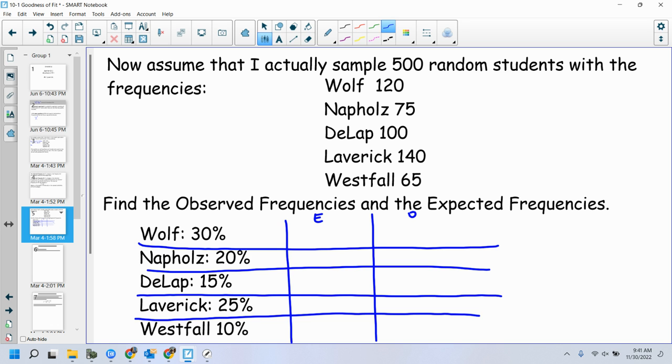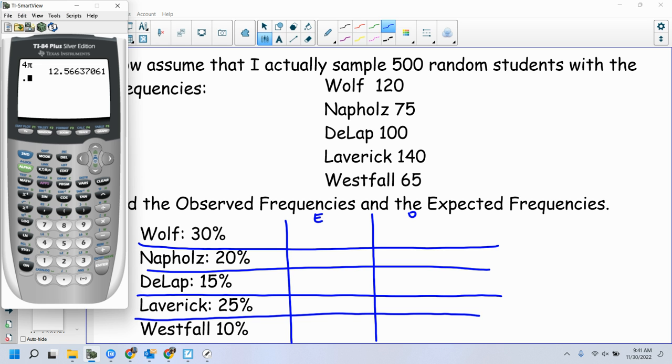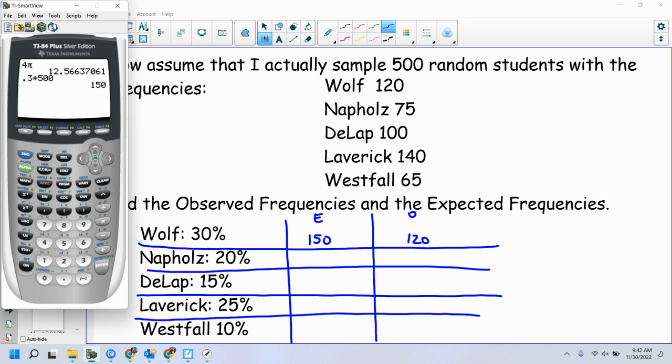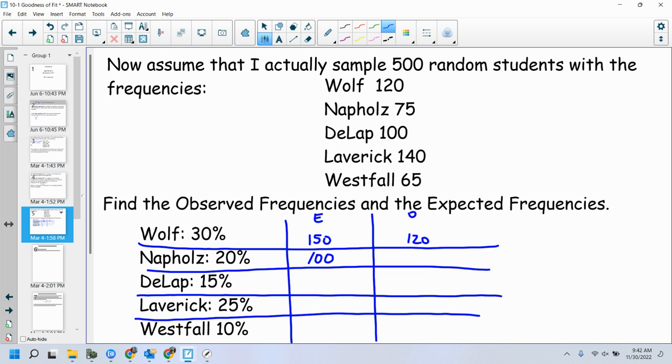So if 30% was believed to be Mrs. Wolf, then I'm just going to take 30%, 0.3 times 500, which is 150. I expect 150. How does that compare to how many actually came out? 120. For the next teacher, it would have been 20%, so 0.2 times 500, which is 100. How does that compare? Okay, 75, a little bit below.